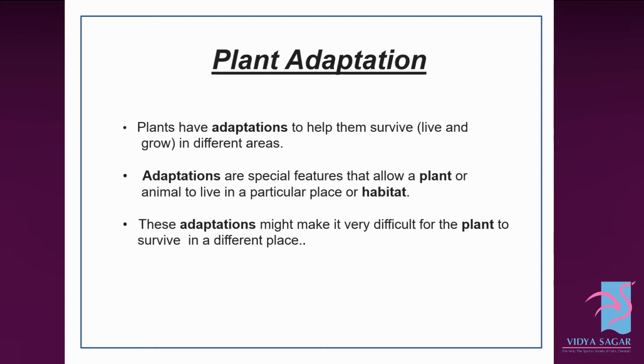Plant adaptation. Plants have adaptations to help them survive, to live and grow in different areas. Adaptations are special features that allow a plant or animal to live in a particular place or habitat. These adaptations might make it very difficult for the plant to survive in a different place.